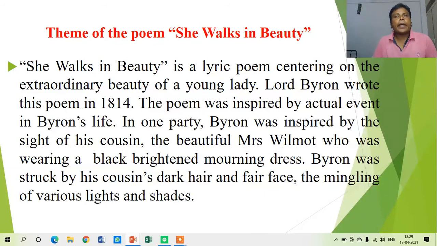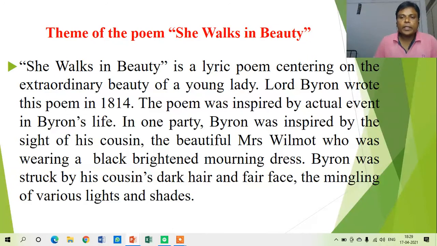The poem was inspired by an actual event in Byron's life. It is said that the incident of seeing that beautiful lady actually happened in the life of Lord Byron. At one party, Byron was inspired by the sight of his cousin, the beautiful Mrs. Wilmot, who was wearing a black, brightened mourning dress. So that lady was not new to Byron. Mrs. Wilmot, a cousin of Lord Byron, due to her extraordinary beauty, inspired Lord Byron to write this beautiful poem.